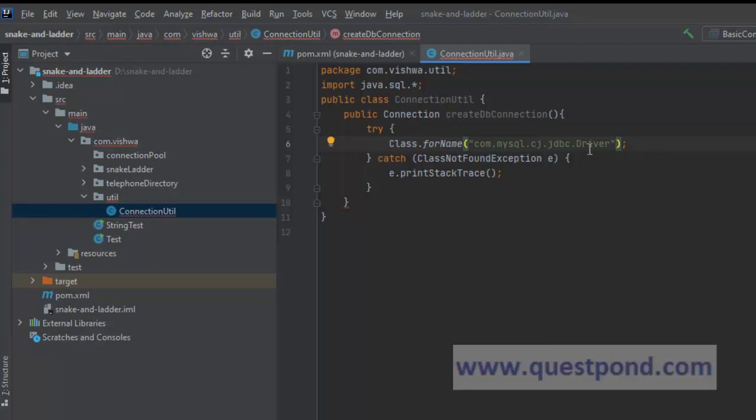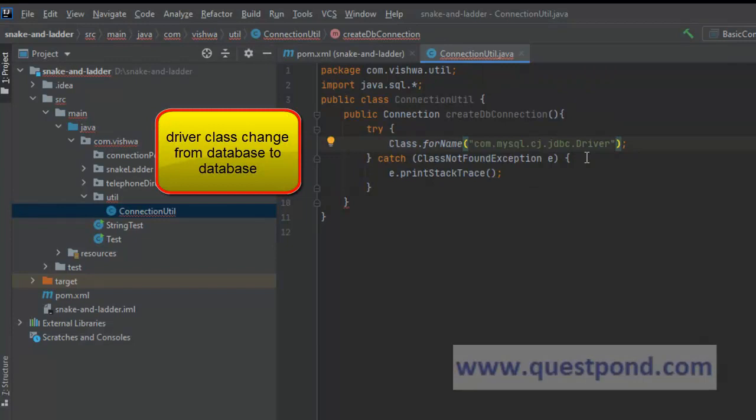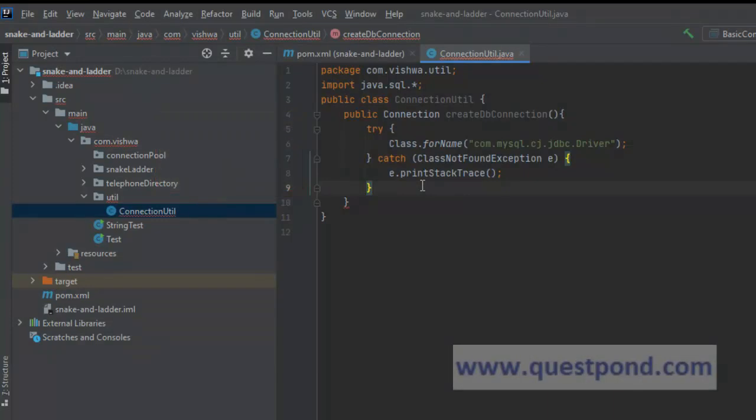Now, instead of using MySQL, if you are using any other database, you will have to use the driver class for that database. Driver class changes from database to database. So you are free to use whatever database driver is available for your particular database.